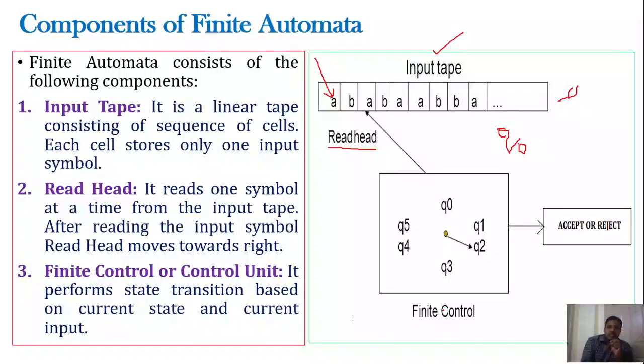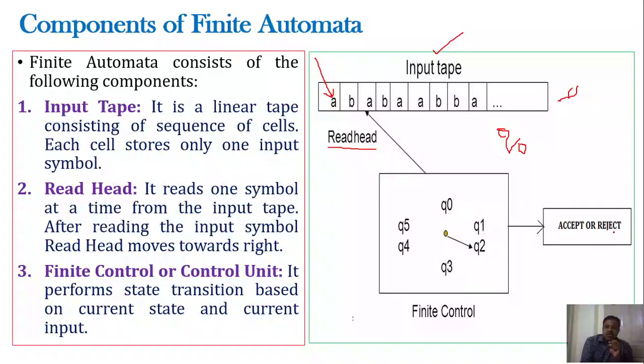So what is the purpose of the finite control? It will read the current input and perform the state transition. The main objective of this finite control or control unit is to perform the state transition. So it will take the current state and current input symbol and process them to perform the state transition.